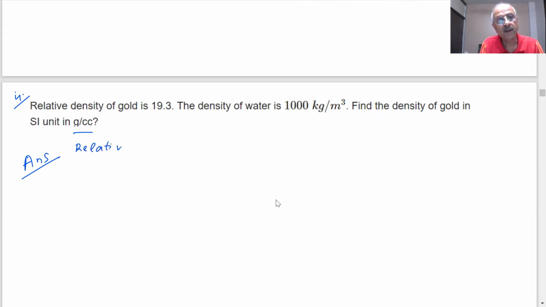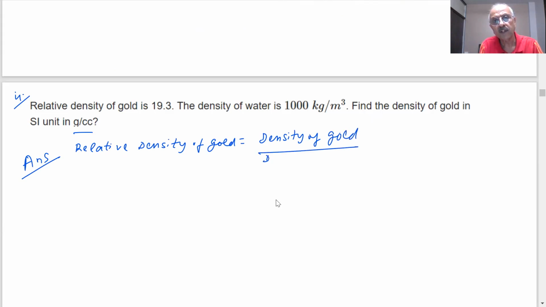Relative density of gold is equal to what, student? Density of the gold divided by density of the water, which will be equal to how much?